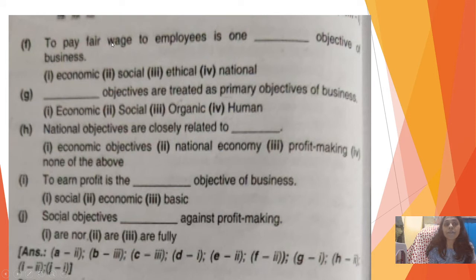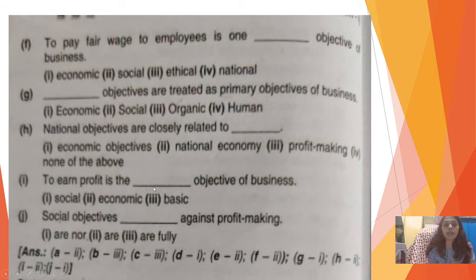Now, to pay fair wages to employees is one of the dash objectives of business. So the answer is social objective. Dash objectives are treated as primary objectives of business: economic, social, organic, human. The answer is organic. Primary is always, like, one of the three options, but here in this case, the real answer is organic. National objectives are closely related to dash. So national objectives are closely related to economic objectives.